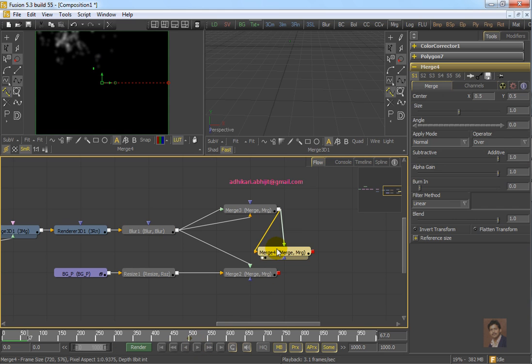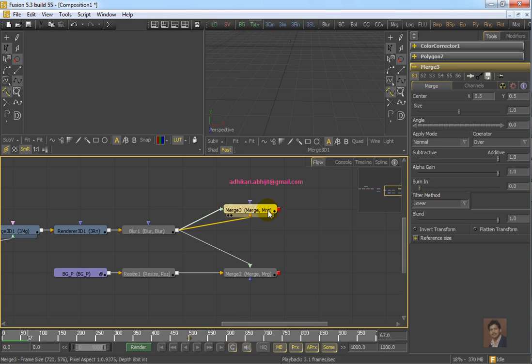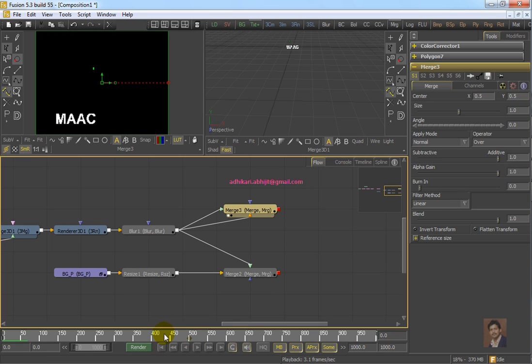Just to decrease the intensity you can delete one merge. This merge is good enough. Okay, play it, just check. If we merge this value with this, then the merge will be something like this.